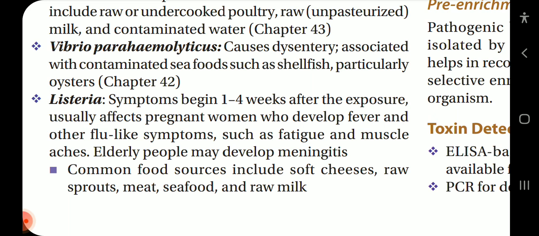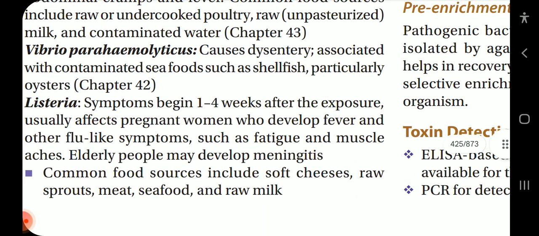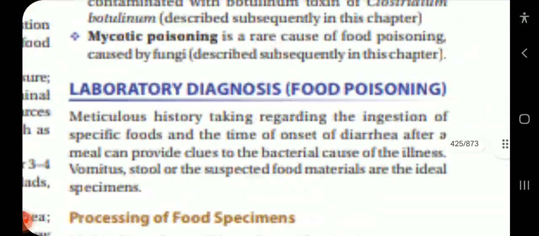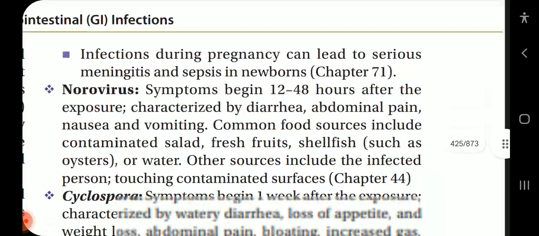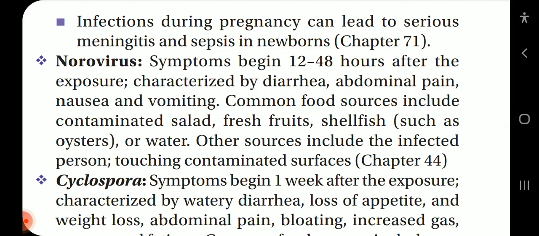Listeria symptoms begin 1 to 4 weeks after the exposure, usually affects the pregnant women who develop fever and other flu-like symptoms such as fatigue and muscle aches. Elderly people may develop meningitis. Common food sources include soft cheese, raw sprout, meat, seafood, and raw milk. Infection during pregnancy can lead to serious meningitis and sepsis in newborns.